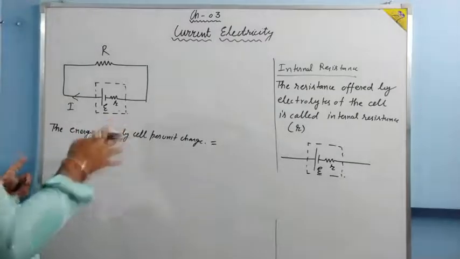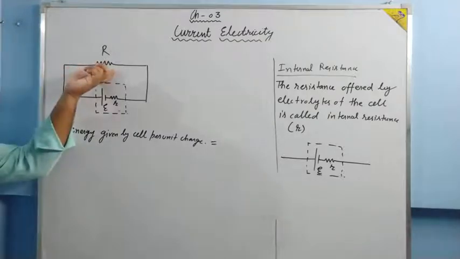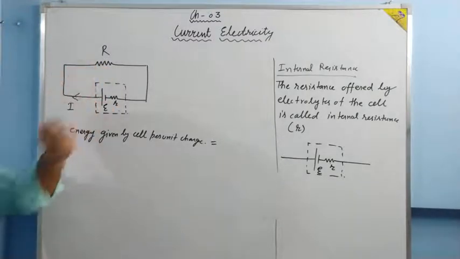This energy will be spent to overcome the resistance capital R and the resistance small r.